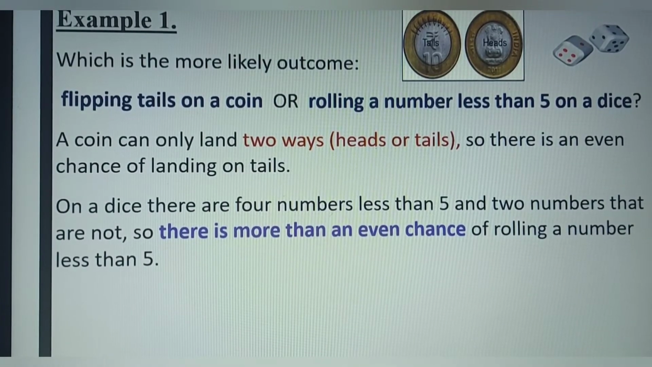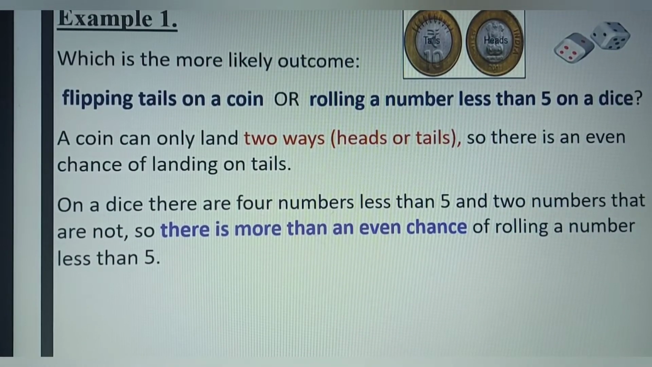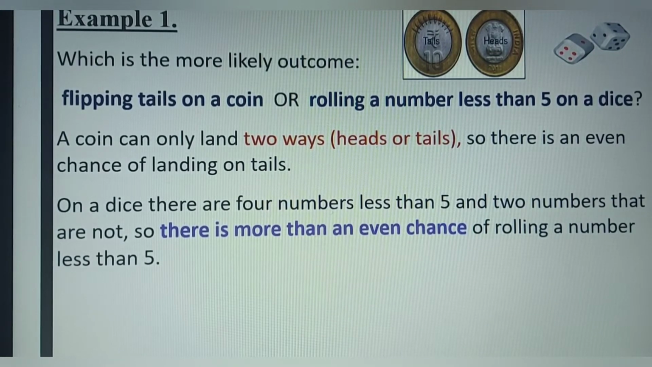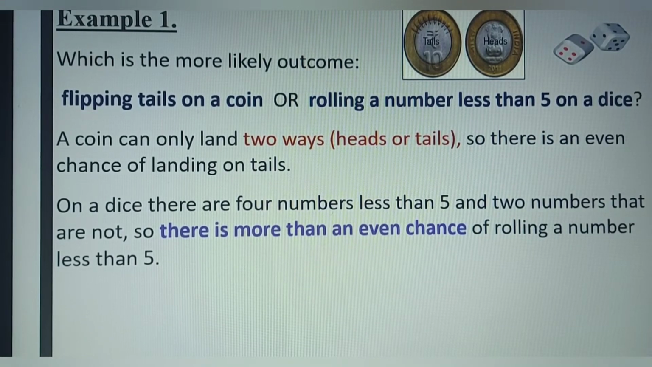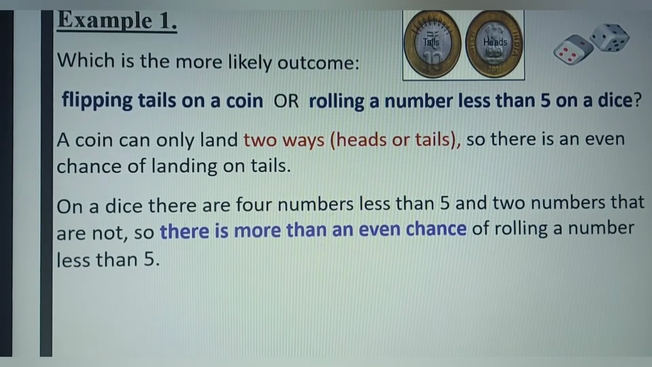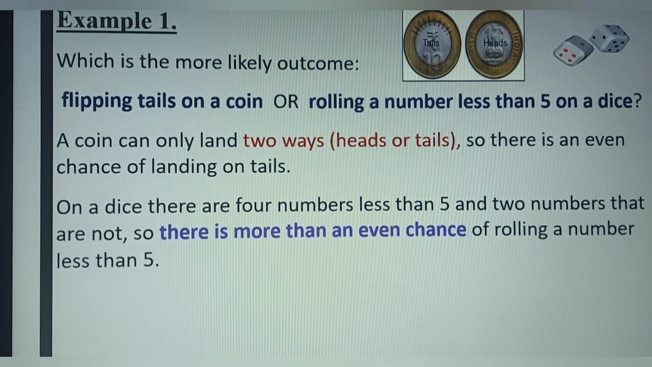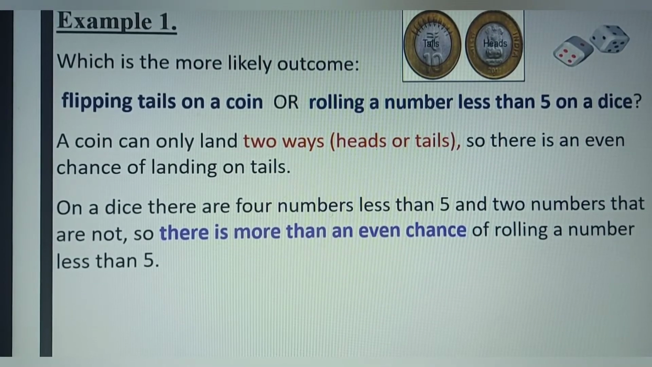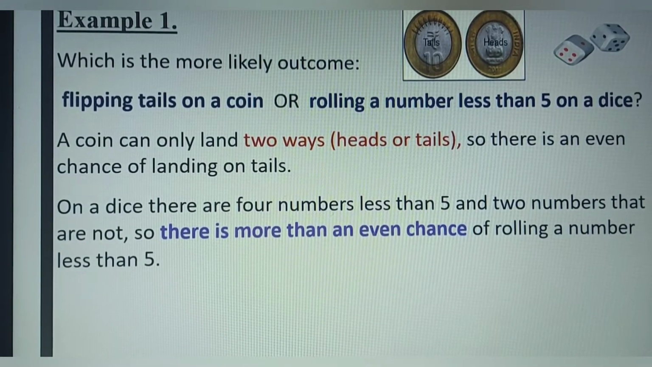On the other hand, on a dice you have 4 numbers less than 5. Remember I mentioned earlier that a dice is numbered from 1 to 6. So on a dice, there are 4 numbers less than 5 and the 2 numbers that are not. So there is a more than an even chance of rolling a number less than 5 because we have numbers 1, 2, 3, and 4.